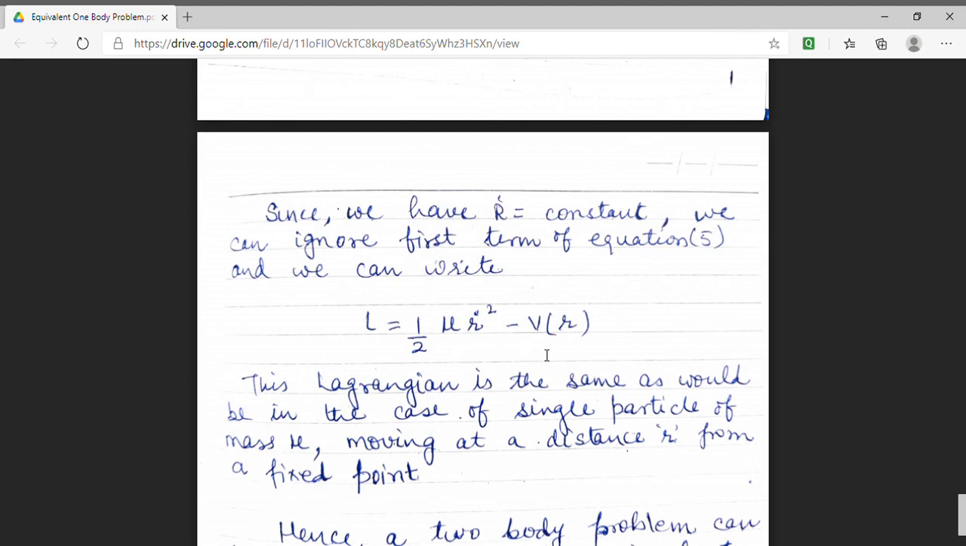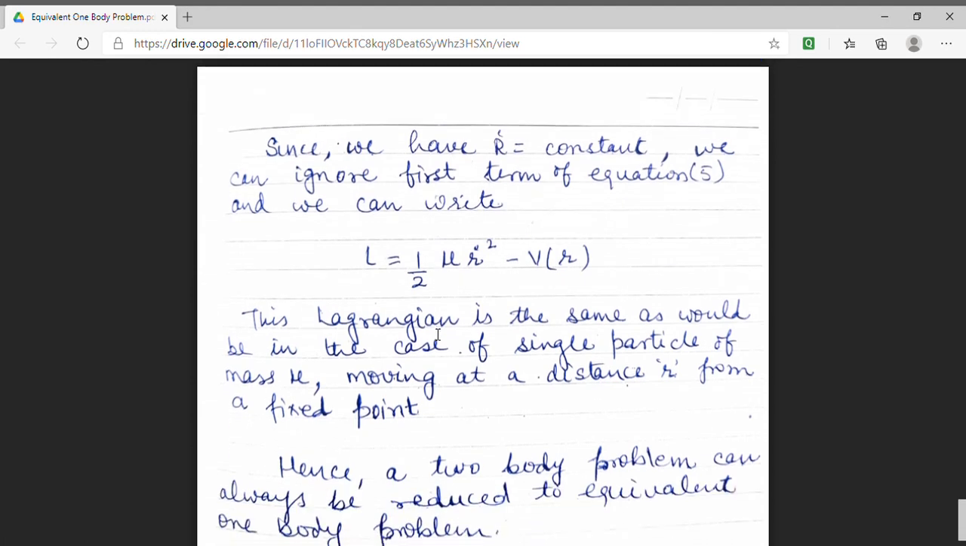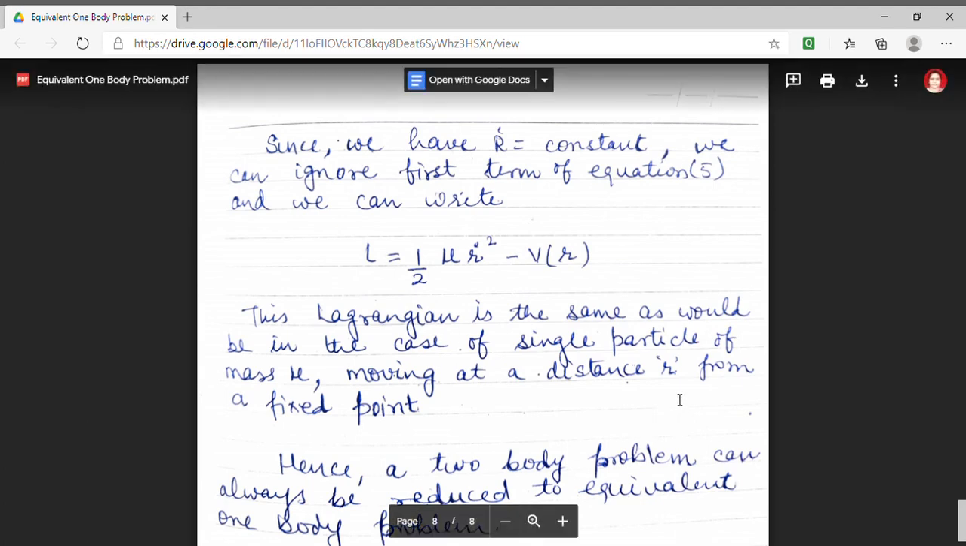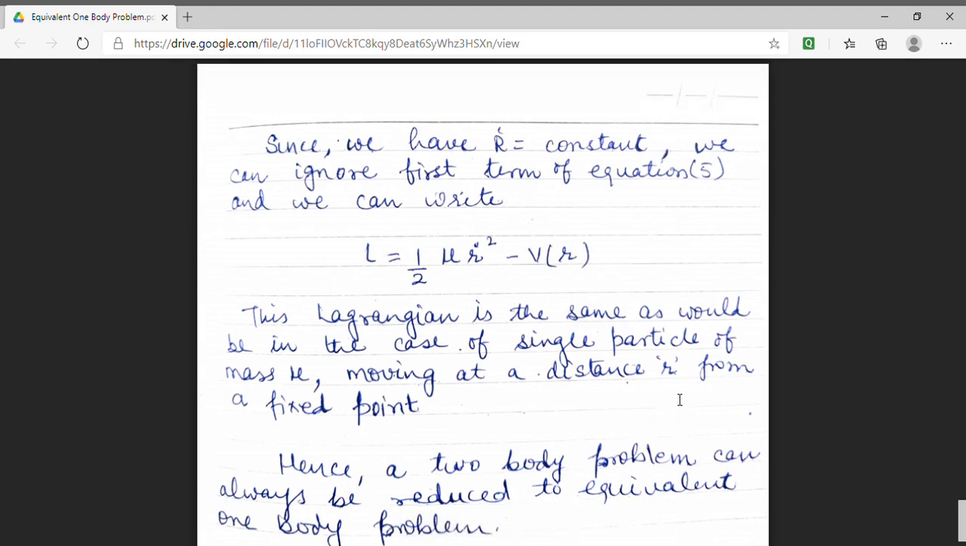We can see that this is the Lagrangian for a system of a single particle which has a mass mu. So we have reduced our two particle problem into a one body problem which has a mass mu and which is moving at a distance r from a fixed point. Hence, we have attained a condition where a two body problem can be reduced to an equivalent one body problem.